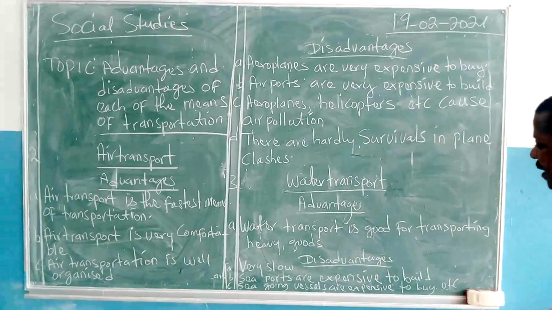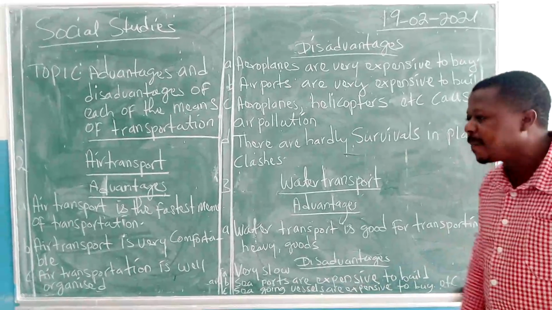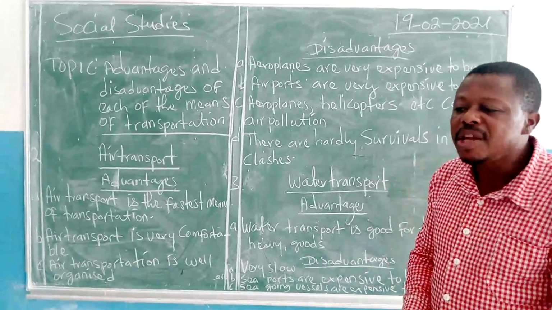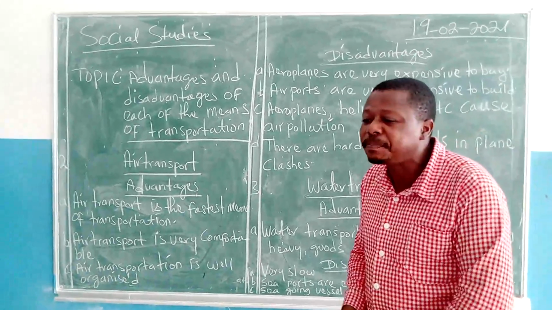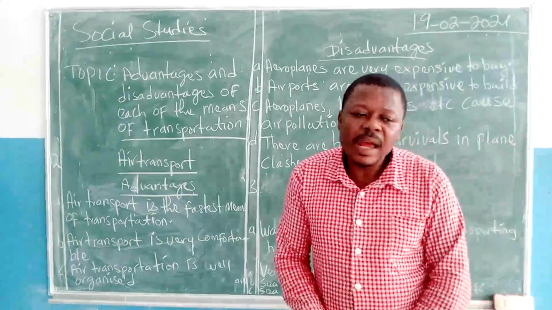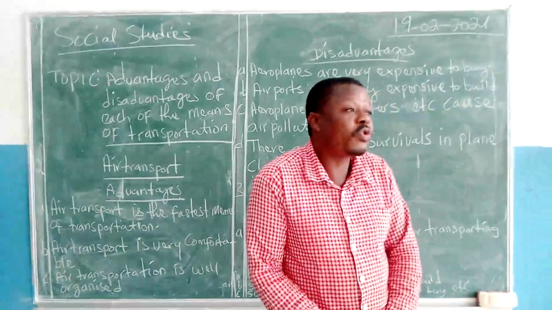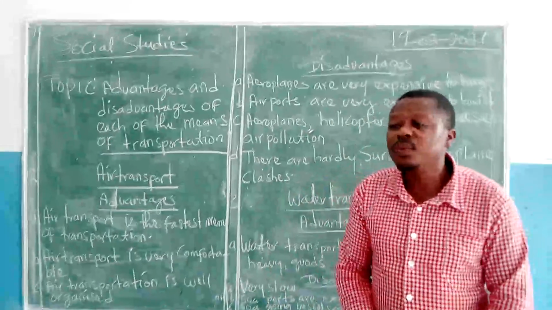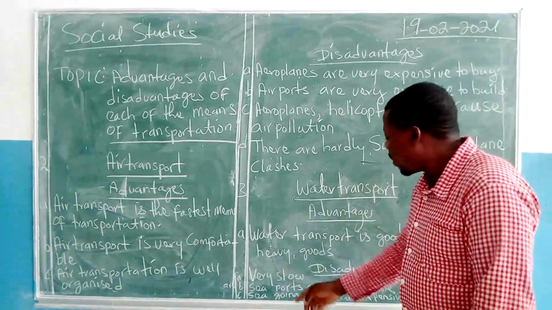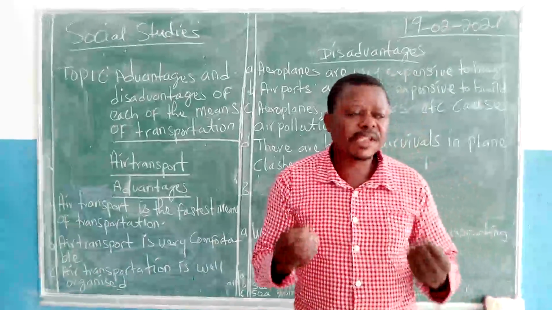And let us look at the third point. Seagoing vessels are very expensive to buy. Ships. If you ask how much money they use to build or buy a ship, you can even go on the internet and ask, how much is a ship? A passenger ship that has a capacity of carrying maybe 200 people, they will tell you millions and millions of dollars. So canoes, engine boats, ships, they are very expensive.